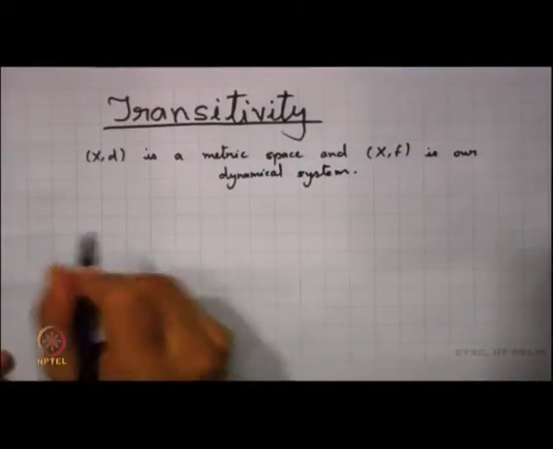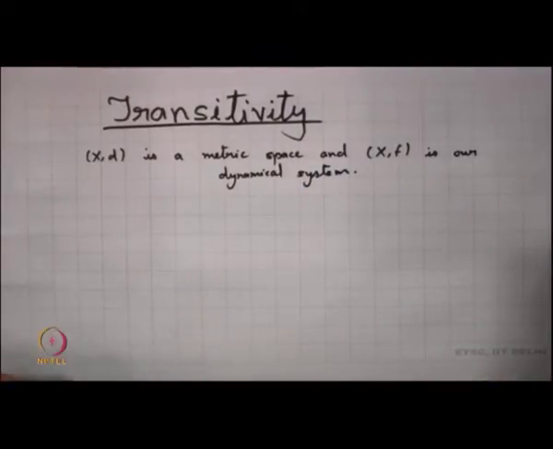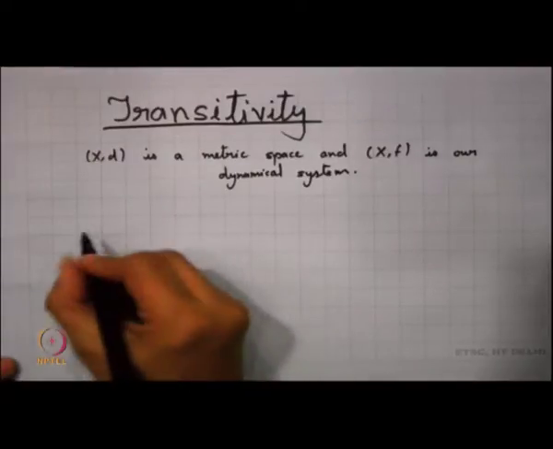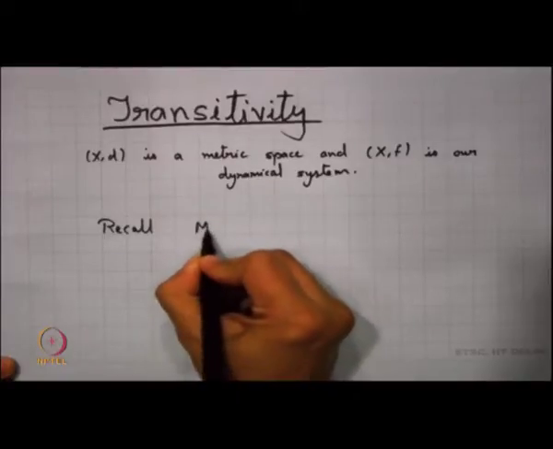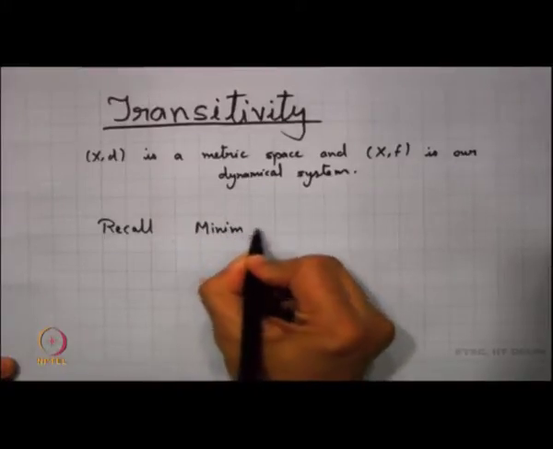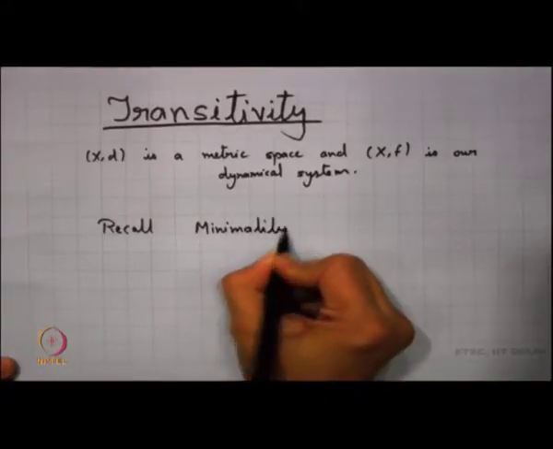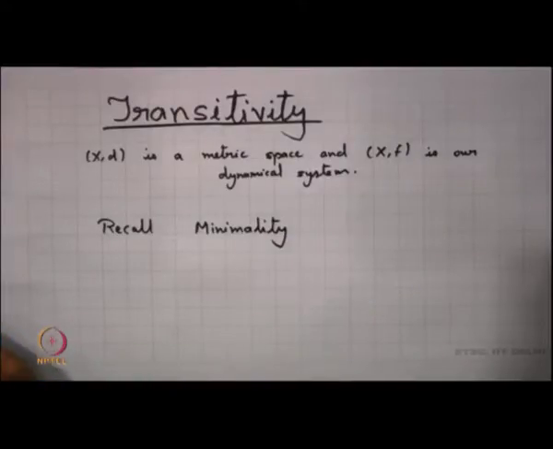Now, let us try to recall something which we have already studied, the concept of minimality. Now, what is minimality?